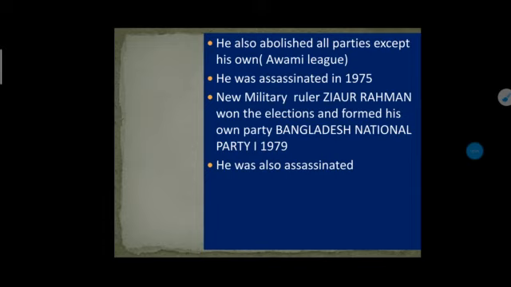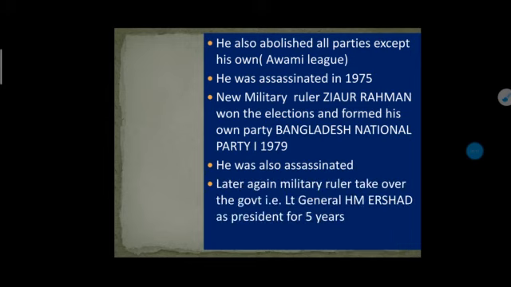Afterwards, he was also assassinated due to political issues. Later, after Ziaur Rahman, military rule again took over the government, whose leader was Lieutenant General H.M. Ershad, who ruled Bangladesh as president for 5 years.